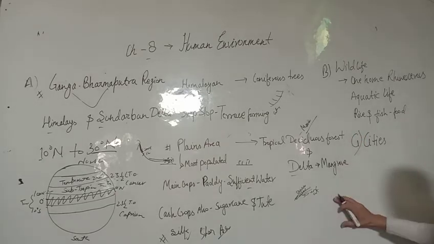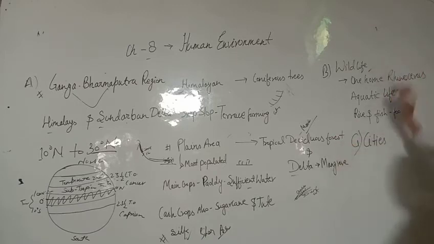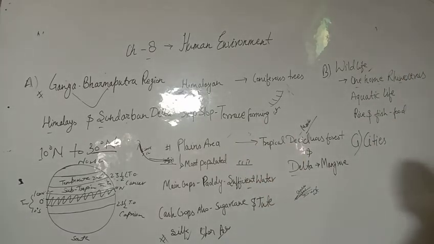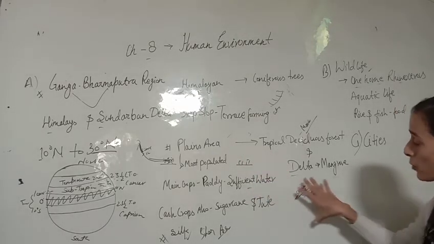Okay, now come to this Ganga Brahmaputra regions, these plain regions, wildlife. Okay, what kind of animals you are finding in there. So one of the most in your Assam region. Okay, in your state of Assam you will find the one-horned rhinoceros. Okay, एक सिंग का जो आपका rhinoceros है, and one of the most prominent features of wildlife in your Ganga Brahmaputra regions. Okay, and as well as there is a large amount of rivers.